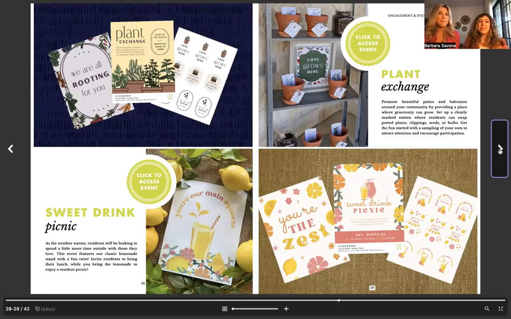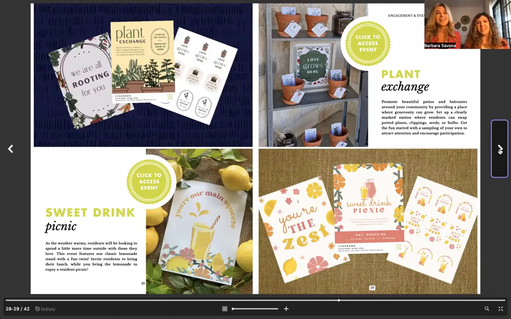Okay, so next is our sweet drink picnic. As the weather is warming up and really nice before it gets really hot, this is a great way to do a really fun community event where you invite your residents to bring their food. They can have a little picnic either at your community if you have a great area outdoors, or you can meet somewhere like a local park in your area. And you guys can provide the lemonade, either pink lemonade or regular, but sparkly if you want to add a little bit of something fun, like a Prosecco version.